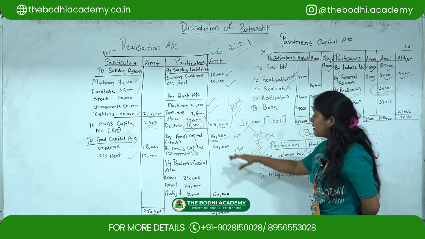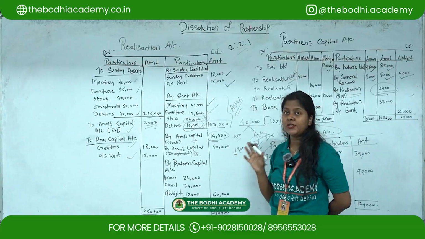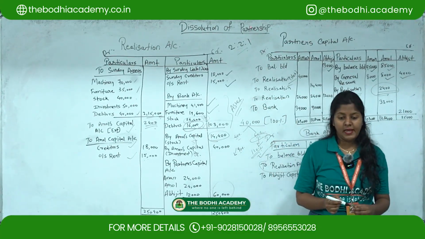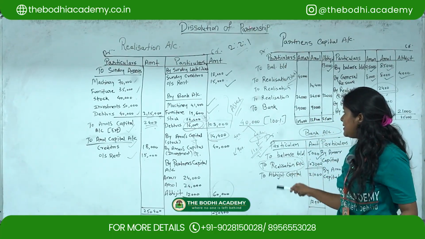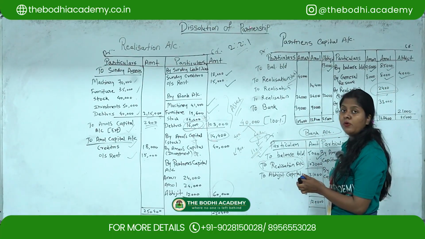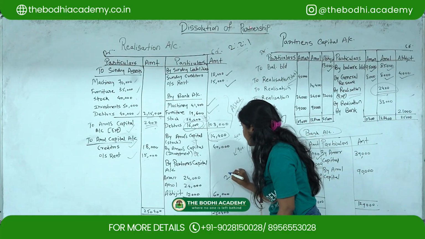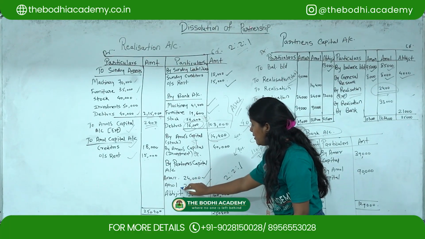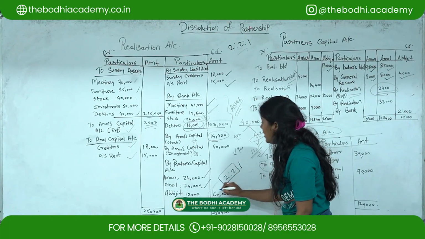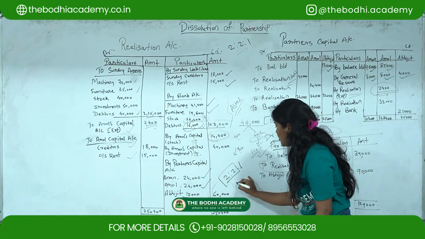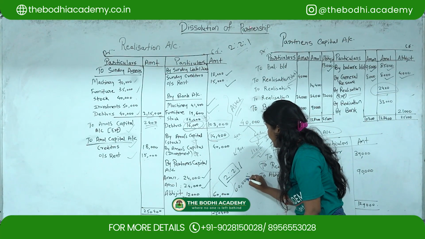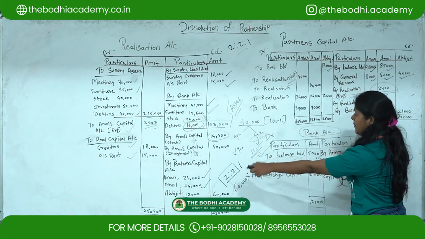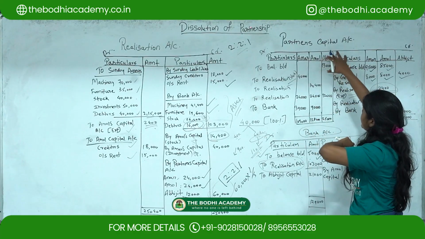Then after doing the calculation, you have to see which side is heavier. So here on credit side we are getting the balancing figure as 60,000. Now this amount you have to distribute in the old ratio of partners, and old ratio of partner is 2:2:1. So you'll get 24,000 for Amul and Amar and Amol, since their ratio is same. And for Abhijit it will differ because you have to do 60,000 multiplied by 1 divided by 5. You'll get 12,000.